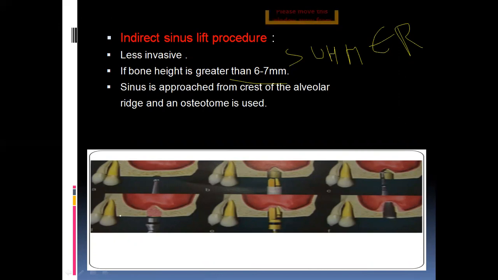Here directly the sequential osteotomy has to be done, and a crestal incision should be given, and an implant osteotomy has to be followed, and the bone graft material should be placed in the apical portion of the prepared site in this way. So only sequential osteotomy. Here there is no exposure of the lateral wall of the maxilla. This is an indirect sinus lift procedure.